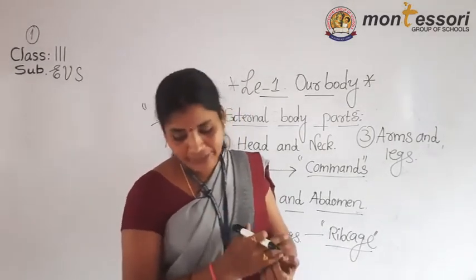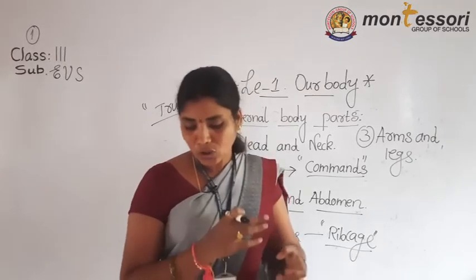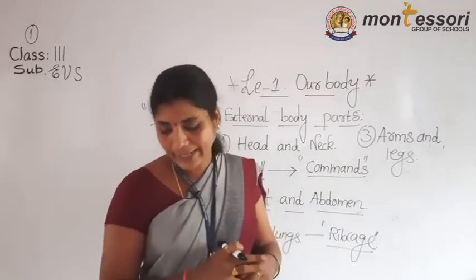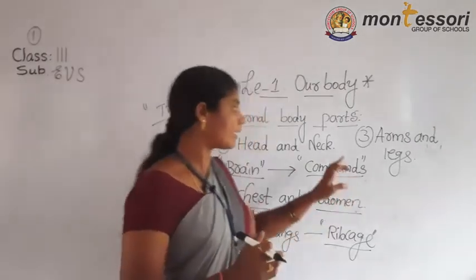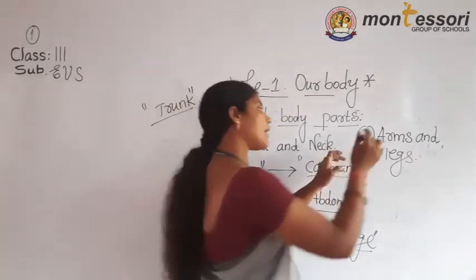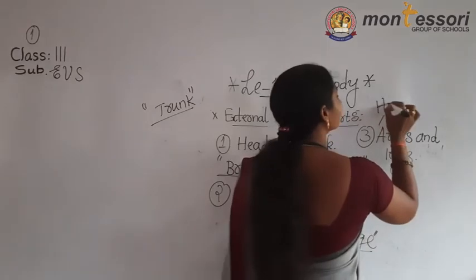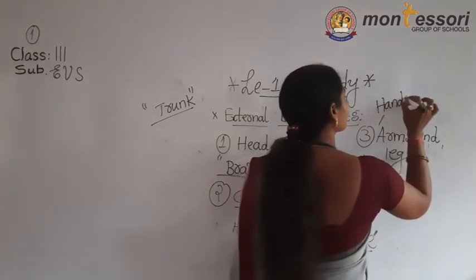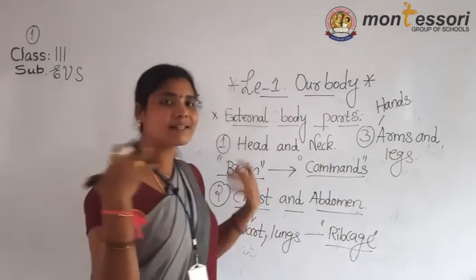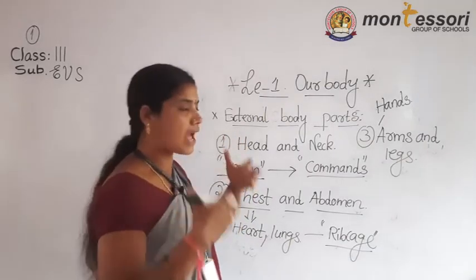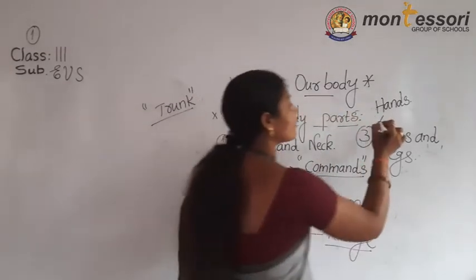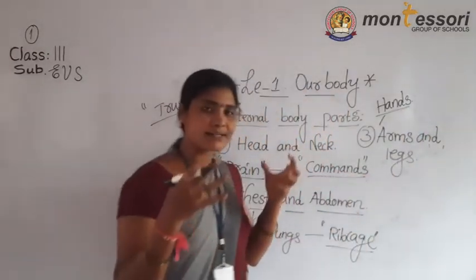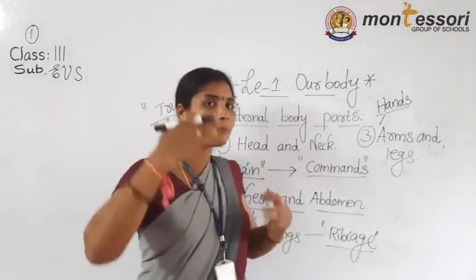The legs and feet are located in the lower part of our body. They help us to stand, walk, run and dance. Arms are also called hands. Where are these hands, arms present? Upper side or lower side? This is called the upper side of our body. Hands are present on the upper side of the body.